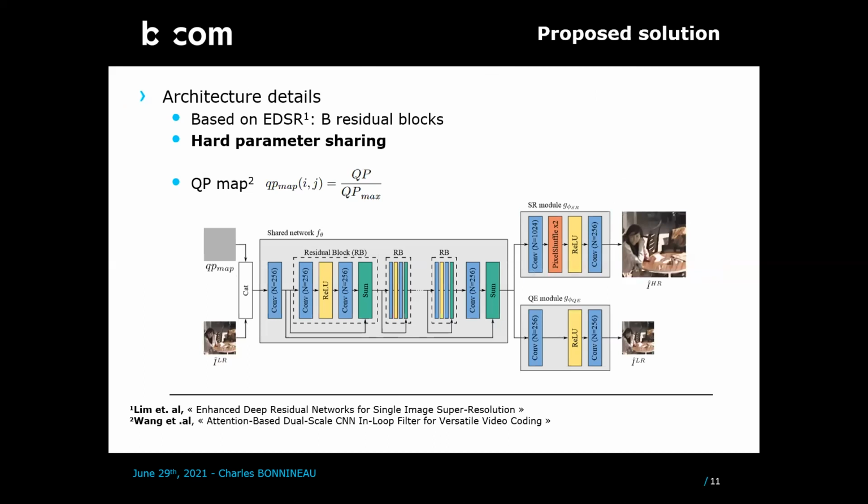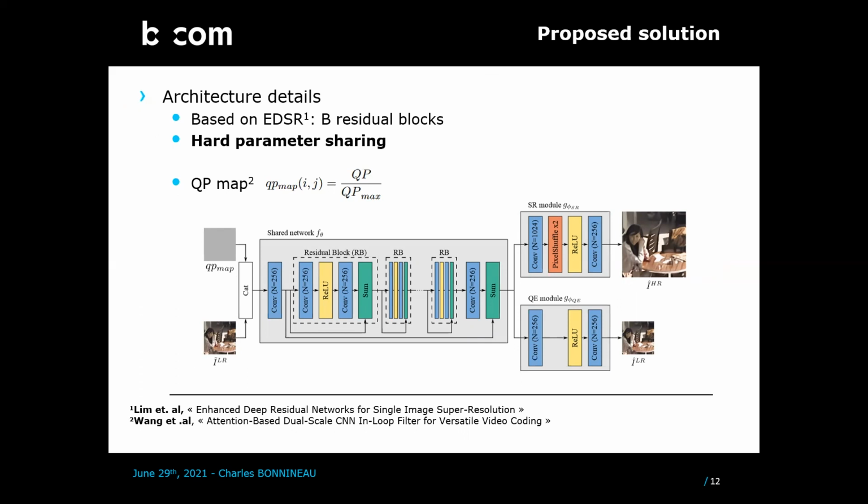Here are presented the details of our proposed architecture. Our model is mainly based on EDSR, that is one of the state-of-the-art models for super resolution. This convolutional neural network uses a residual architecture with long and short skip connections that make easier the training of very deep networks. We adjust the number of parameters by varying the number of residual blocks denoted by the letter B here.